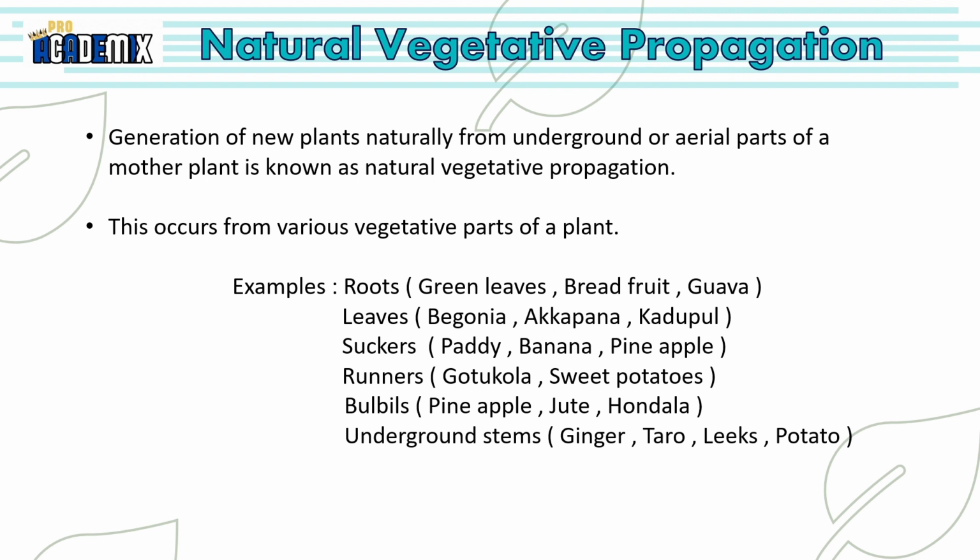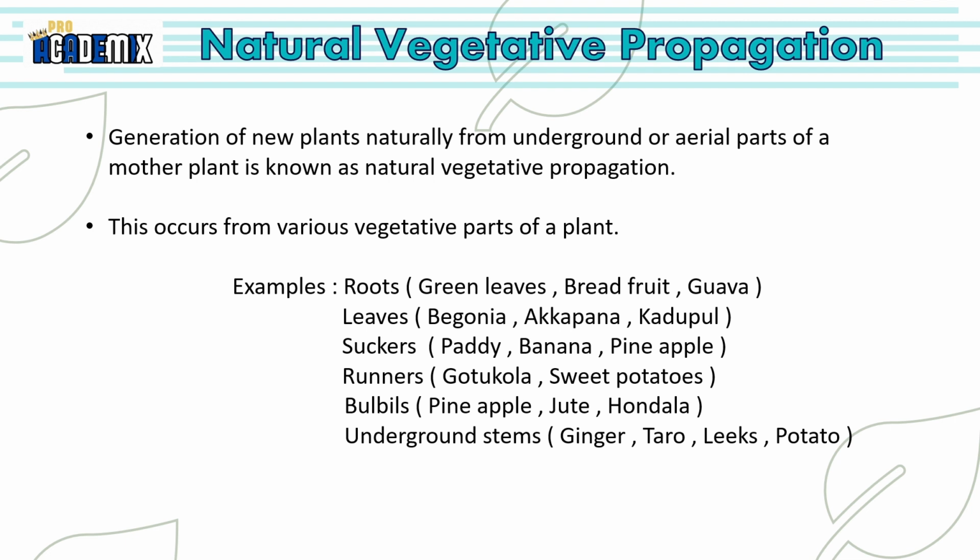What is natural vegetative propagation? Does anyone know? I'll teach you. Generation of new plants naturally from underground or aerial parts of a mother plant is known as natural vegetative propagation. This occurs from various vegetative parts: roots, leaves, suckers, runners, bulbils, underground stems.